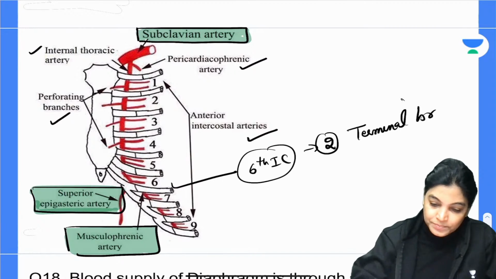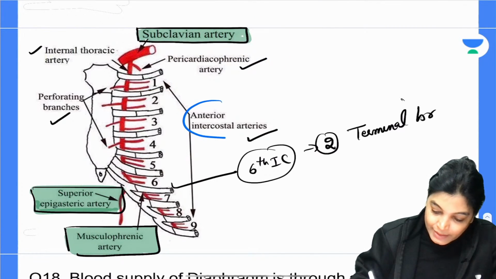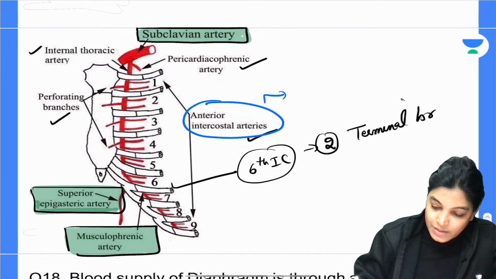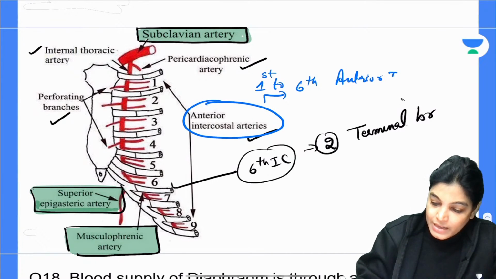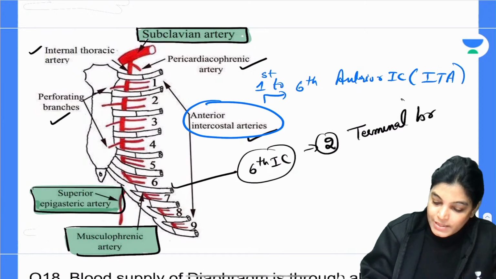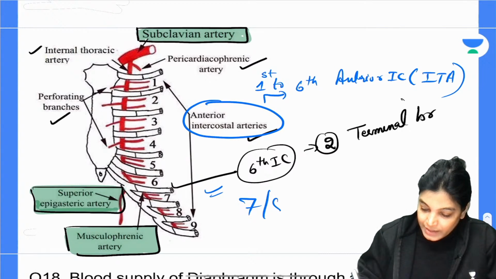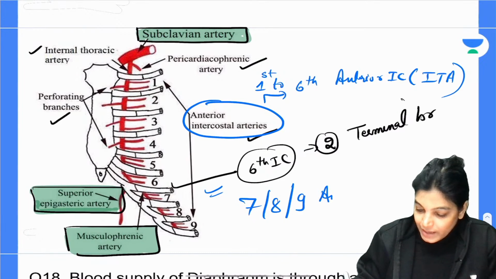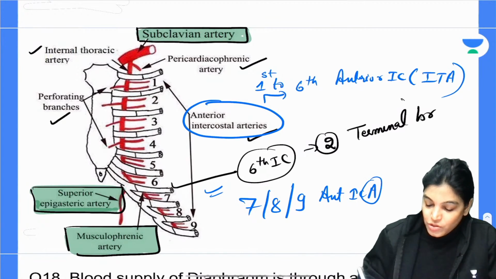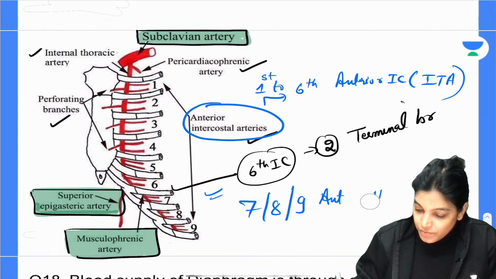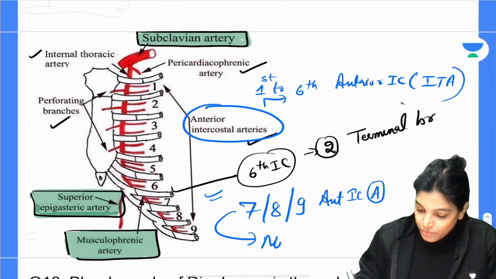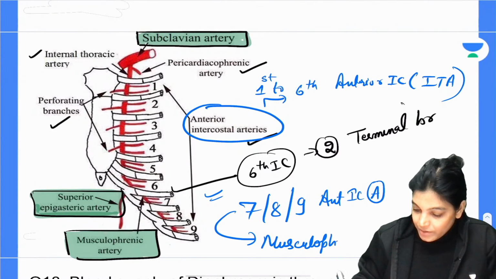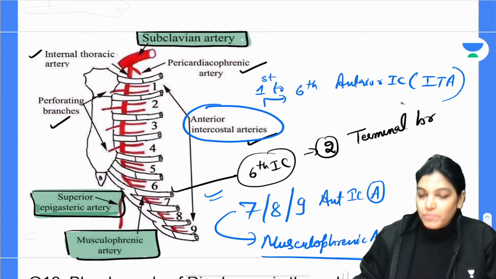Now my dear aspirants, also please note down the anterior intercostal arteries. The 1st to 6th anterior intercostal arteries are branches of the ITA, the internal thoracic artery, but the 7th, 8th and 9th anterior intercostal arteries, as shown in the diagram, are branches of the musculophrenic artery.